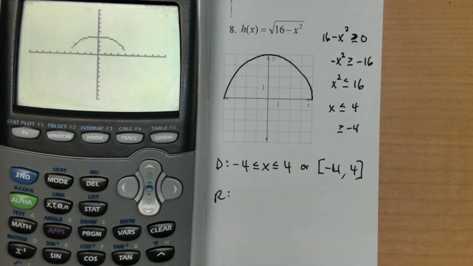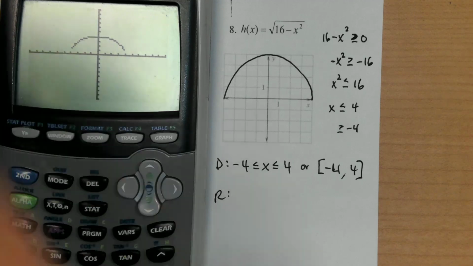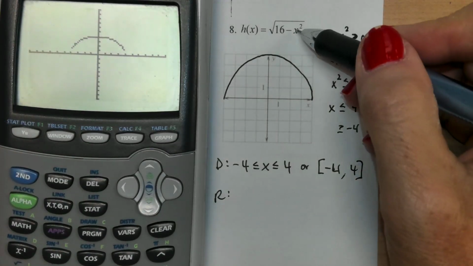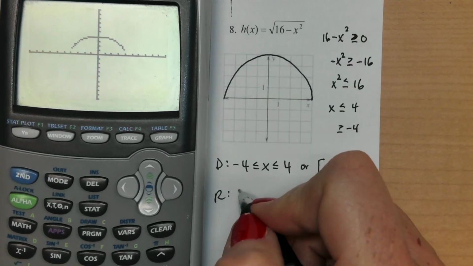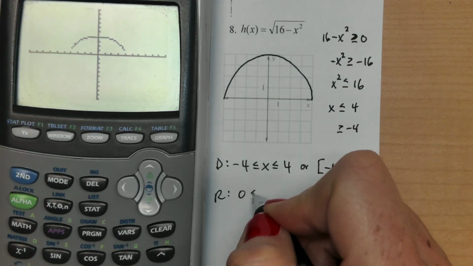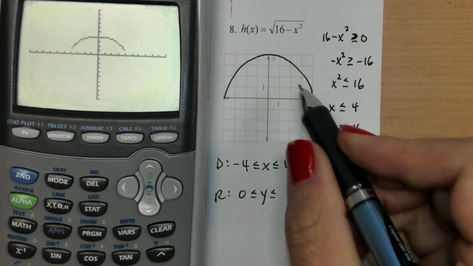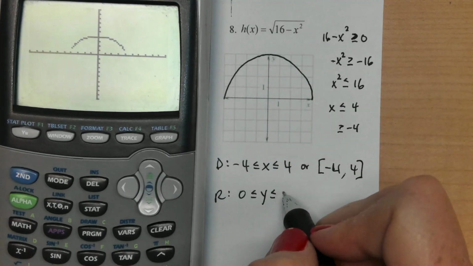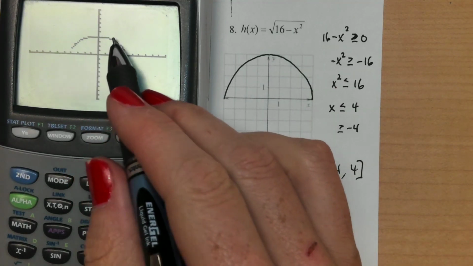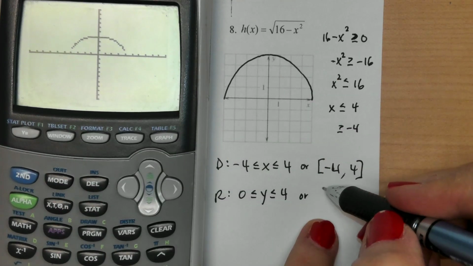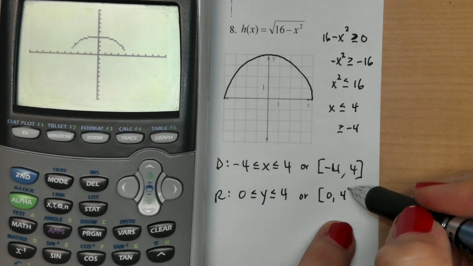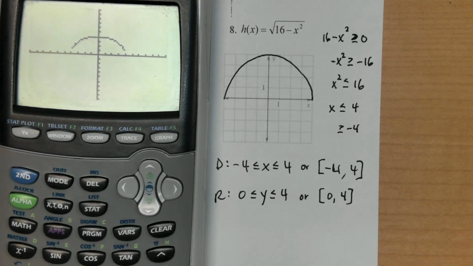Then the range, again, is going to start at the lowest. What's the lowest value you can have? And if we were to plug a 4 in there, this would be 16. 16 minus 16 is 0. So 0 is definitely where we can start. And then it's going to go all the way up to 4. That was the highest point of our graph. We didn't have any parts that arrowed up forever, so it's just going to stop up there at 4. Or you could write it in interval notation.